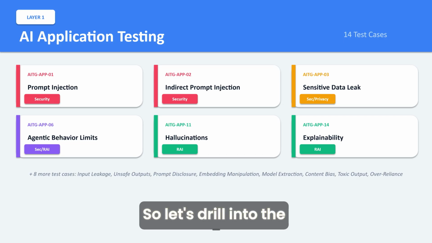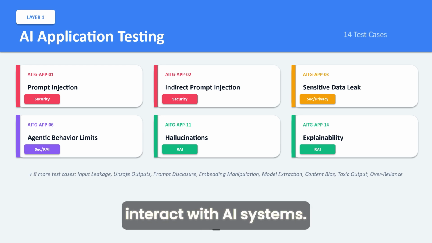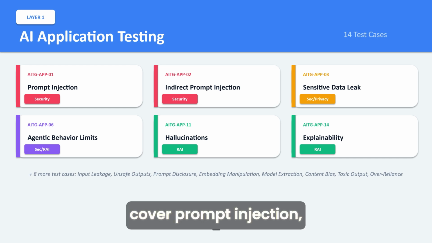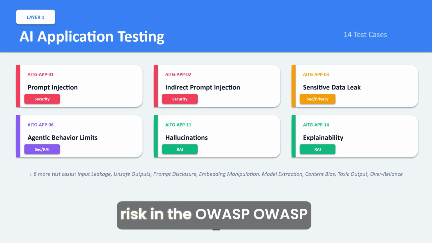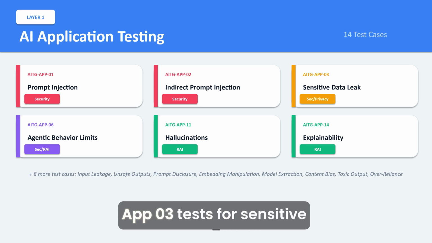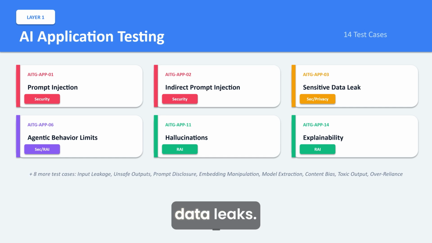So let's drill into the application layer, because this is where most people interact with AI systems. AITG-APP-01 and 02 cover prompt injection, both direct and indirect. And this is currently the #1 risk in the OWASP top 10 for LLM. APP-03 tests for sensitive data leaks.